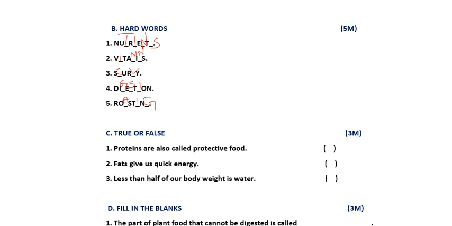First question, what they have given? Proteins are also called protective food. Is it true or false? False. Why? Because protective food means vitamins and minerals, but not proteins. I am writing F here. Proteins are the bodybuilding food, but not protective food. If they had given proteins are called bodybuilding food, you could write true. Here they have given protective food, so it is false.